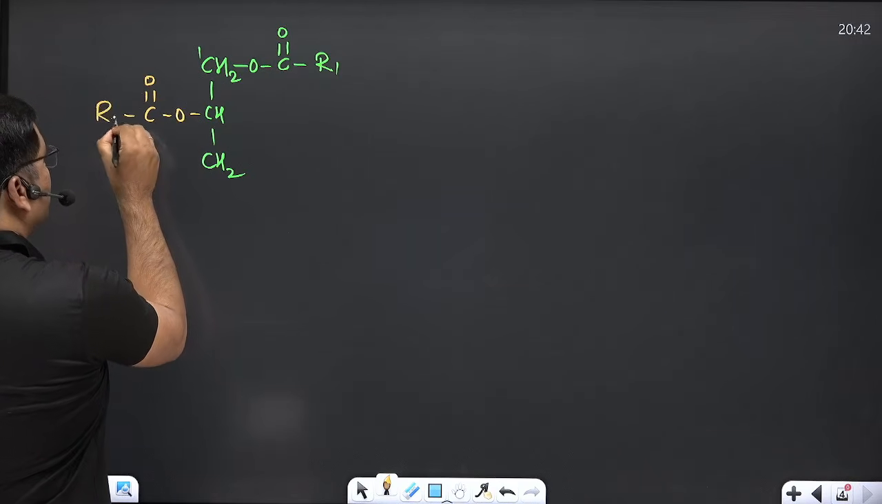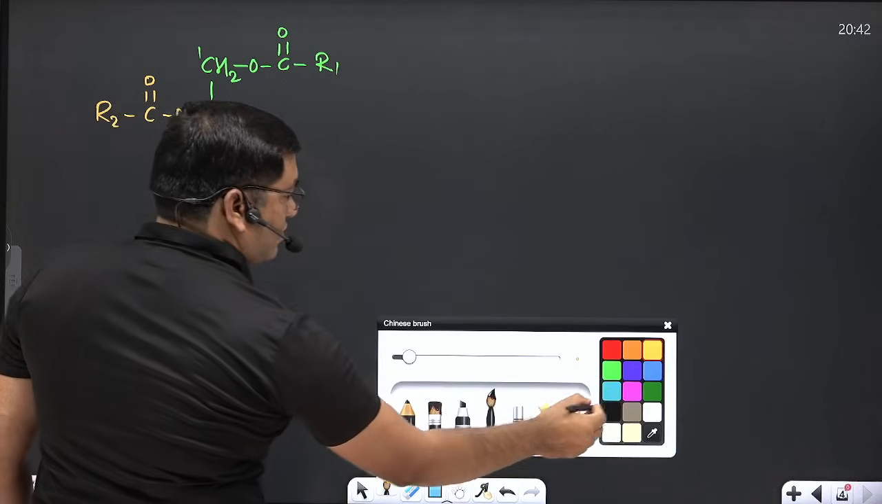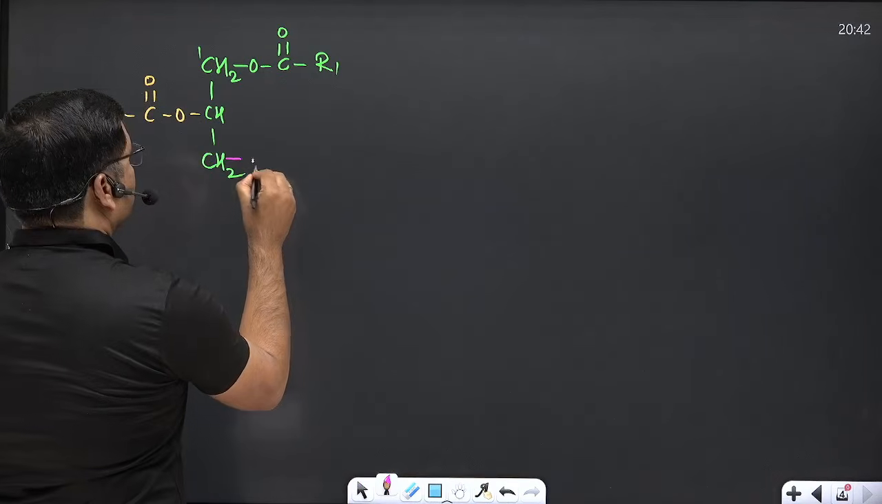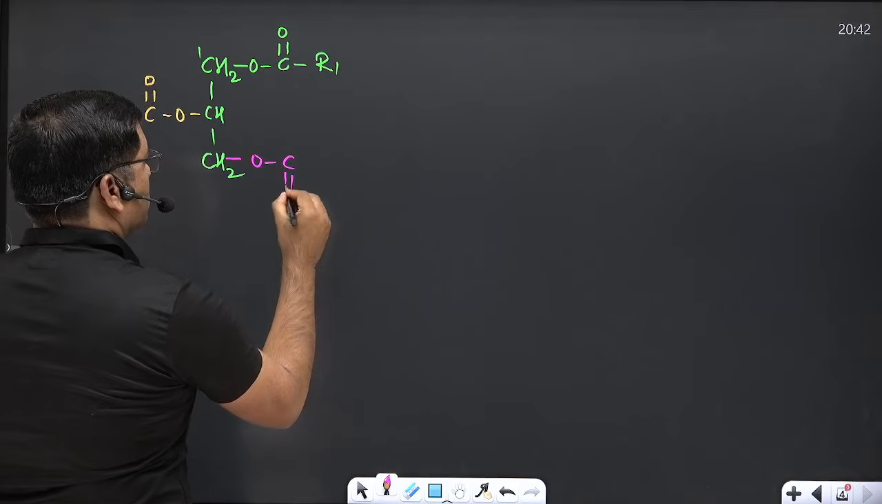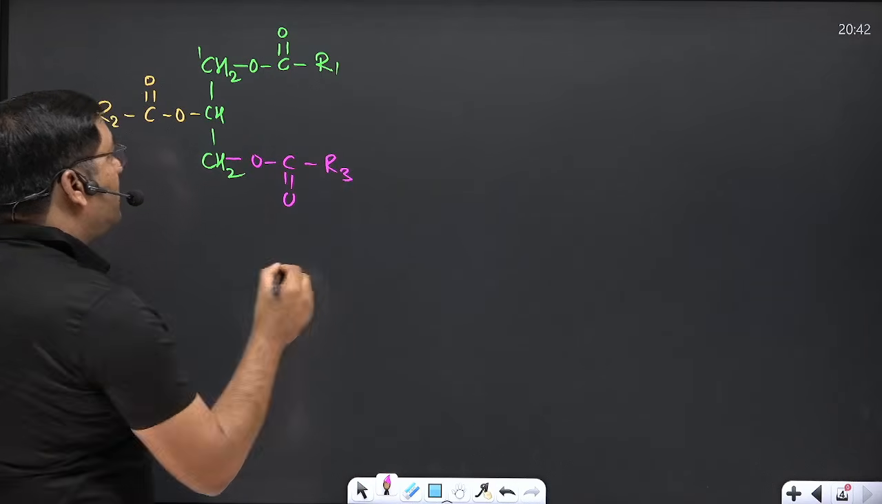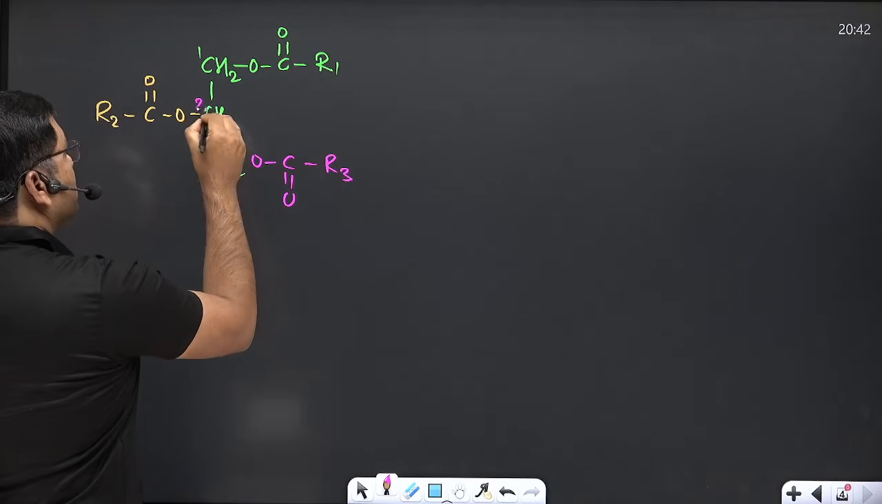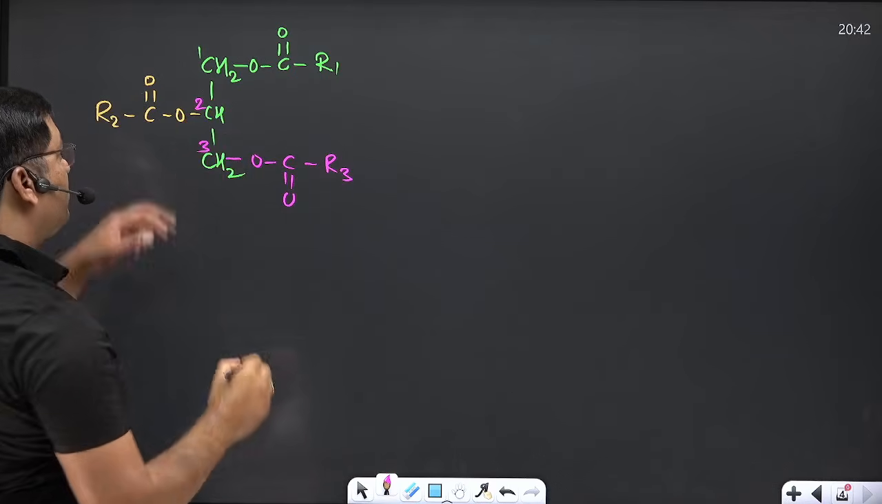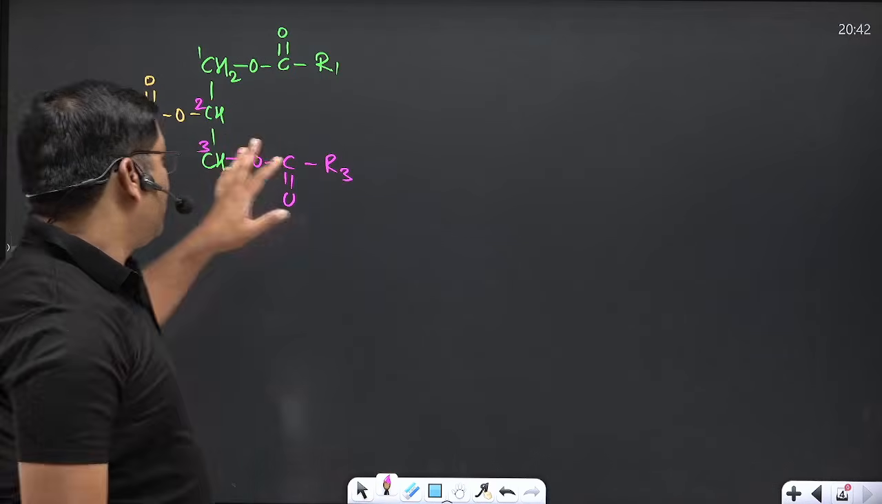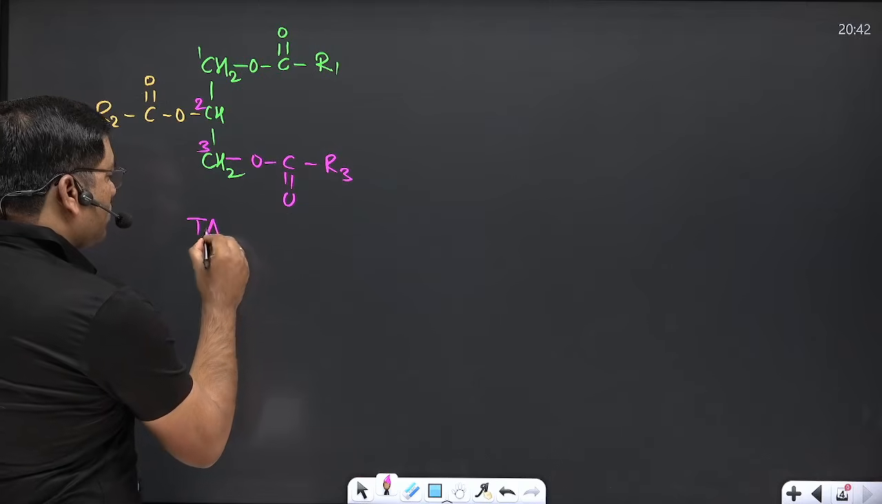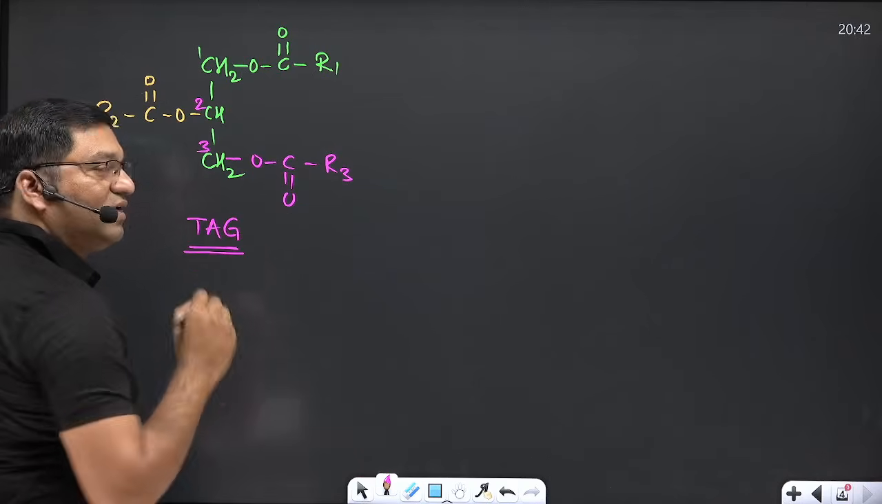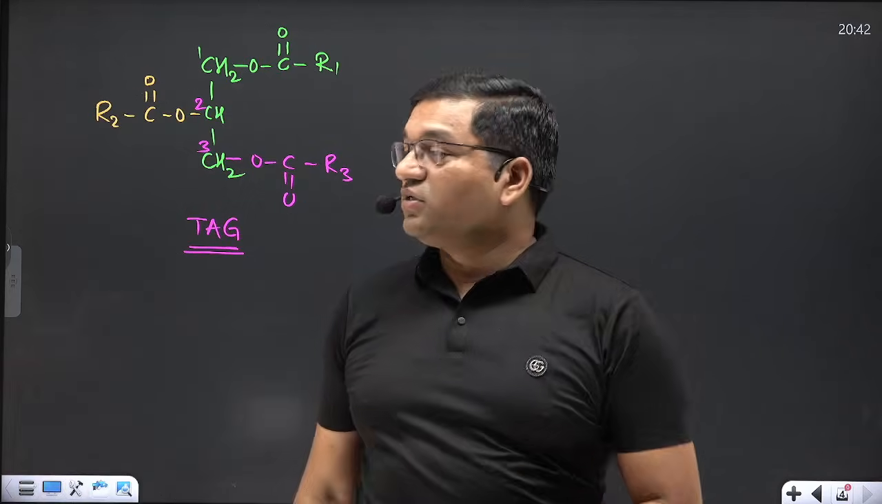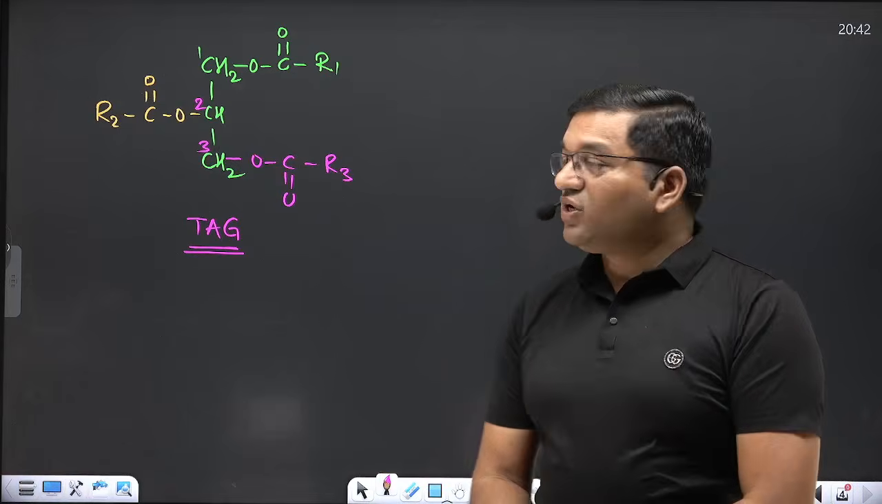This is R2, and the third one, this is R3. So this is glycerol, and this is C1, C2, C3 of the glycerol, and this is the structure of triacyl glycerol, which is a major lipid, and digestion of TAG is important. Now, how is TAG, triacyl glycerol, digested?